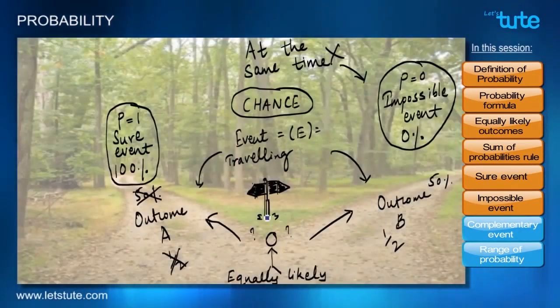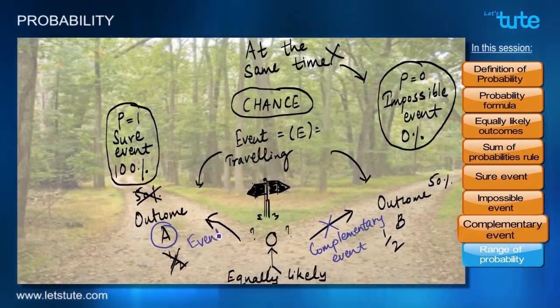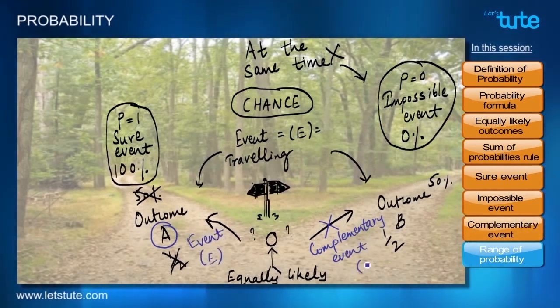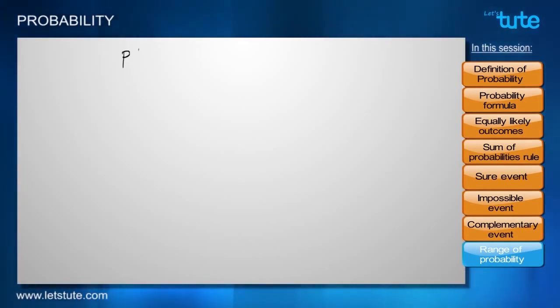Okay, so if both the roads are good, just by instinct, if I happen to choose road A, that means I will not travel by road B. In that case, traveling by road B will become the complementary event, and a complementary event is denoted with E bar. How can we find the probability of a complementary event? We know that there is a total probability of 1.